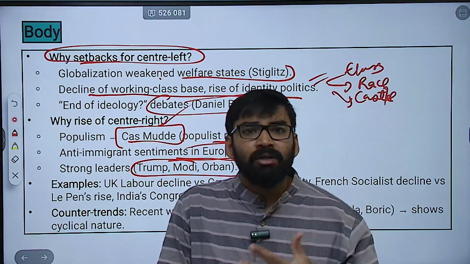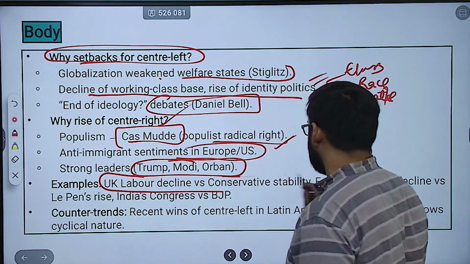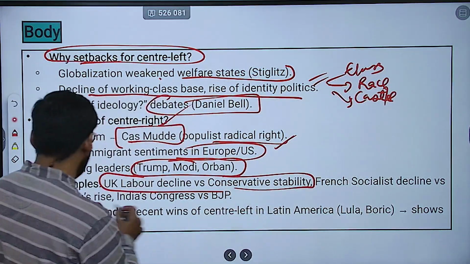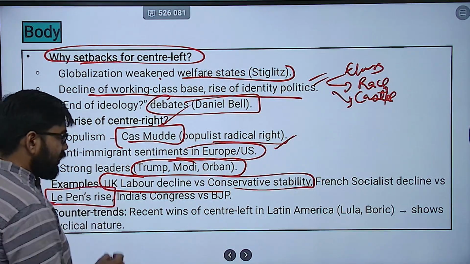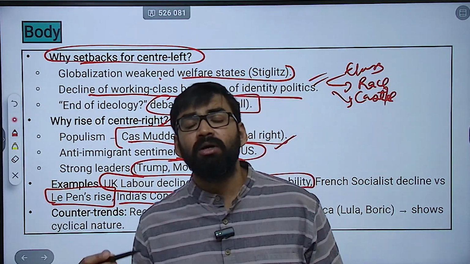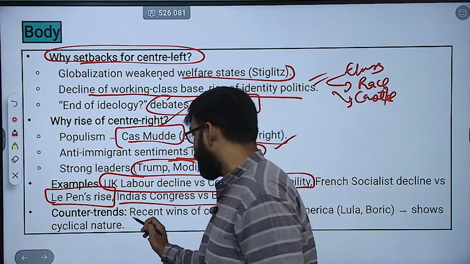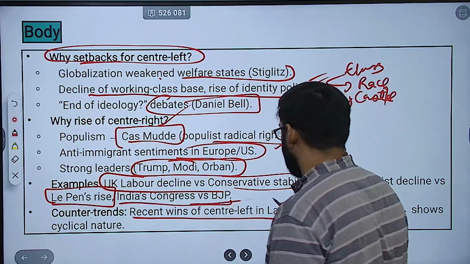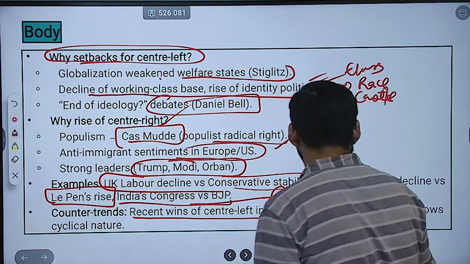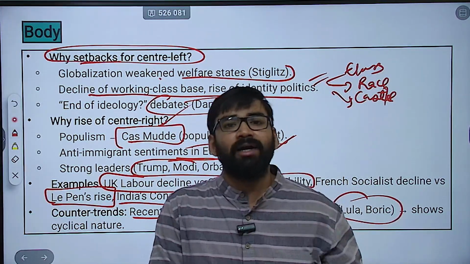Is it understood? So these are the things. Then you can give the examples: UK Labour decline versus Conservative stability. Then French socialist decline versus Le Pen's rise. India's Congress versus BJP. These are examples which you can mention in your answer. Then you can mention counter trends: the recent win of center left in Latin America, Lula and Boric. Then this shows a cyclical nature even with respect to ideology.